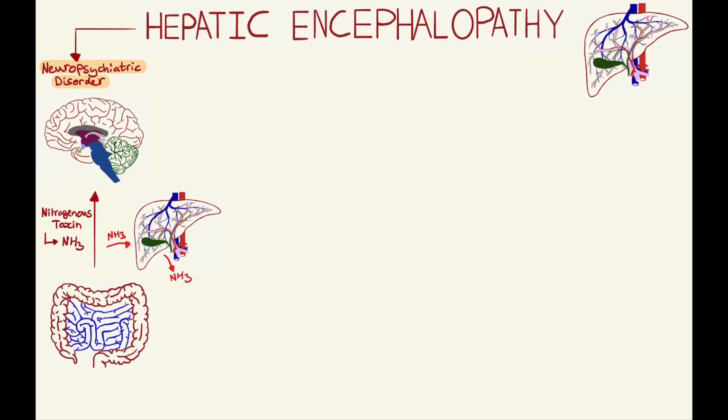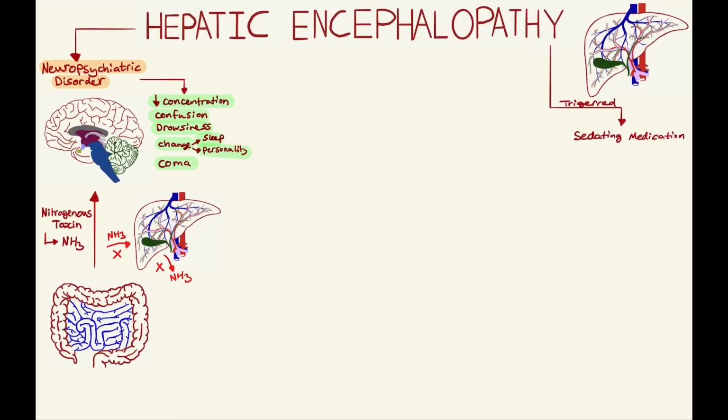But in liver disease, it is unable to do so, which causes symptoms such as reduced concentration, confusion, drowsiness, changes in personality and sleeping, and in severe cases coma. Hepatic encephalopathy can be triggered and worsened if the patient has an infection or is taking sedating medication. Sedating medication will slow down brain activity and so worsen the neuropsychiatric symptoms. Changes in electrolyte, gut microorganisms, and low muscle mass also play a role.